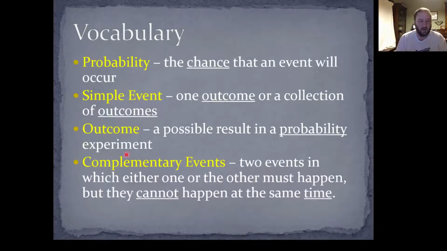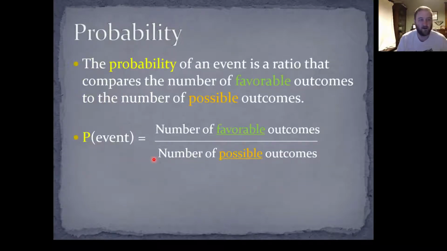And then complementary events are two events in which either one or the other must happen, but they cannot happen at the same time. An example of a complementary event would be, let's say I flip a coin. You can't get both heads and tails at the same time with just one flip, right? So heads and tails are considered complementary events because it can't land on both at the same time, if you're only flipping it once.